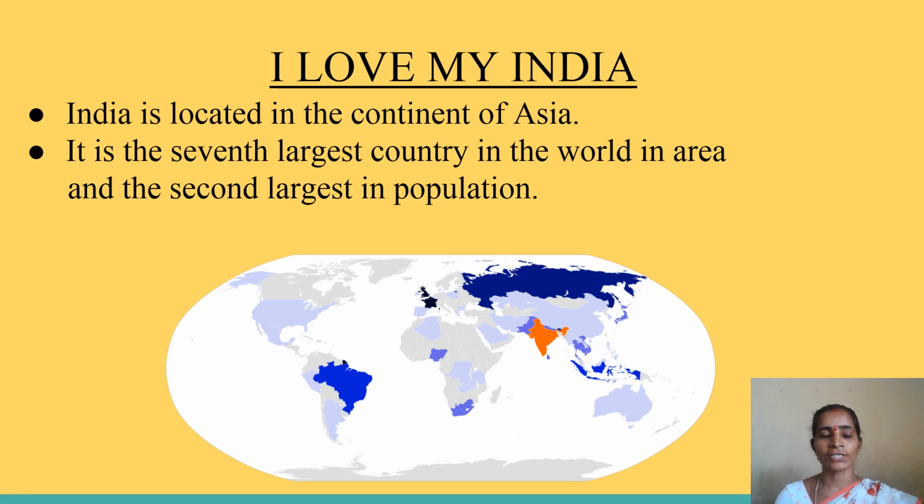Now in this session, you are going to know about the location of our country, the boundaries of our country, the neighboring countries of our country. Generally, if anybody asks where your house is located, you will say it is in Maipadu, in the Kurpeta, Kottur, like that. Now, where is our India located? Our India is located in the continent of Asia. You know very well, there are 7 continents and 5 oceans.